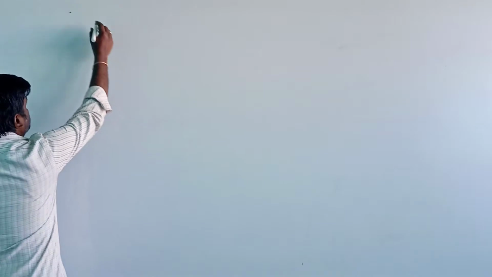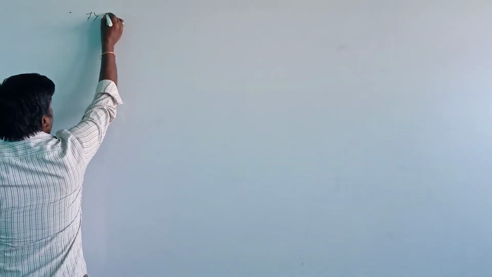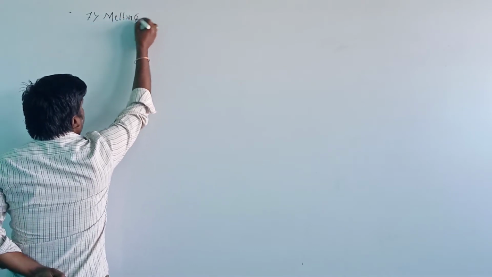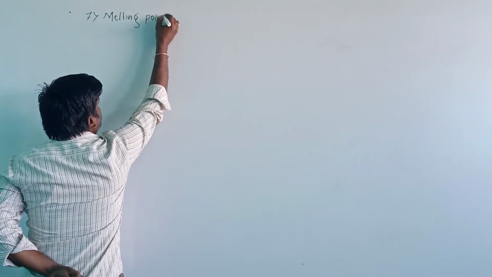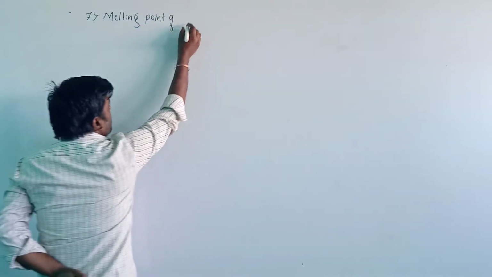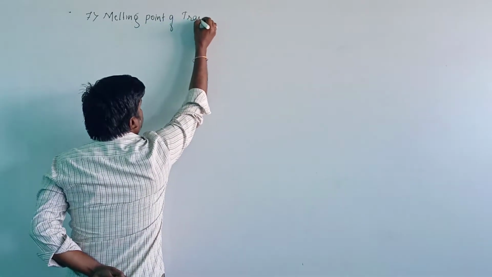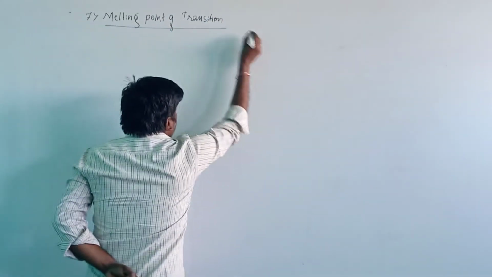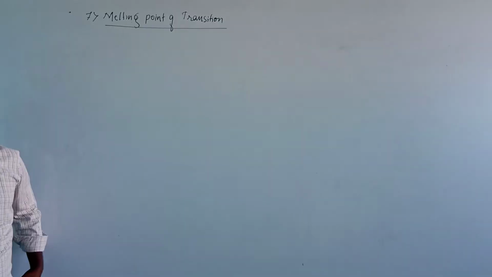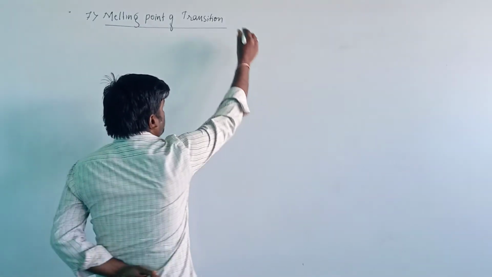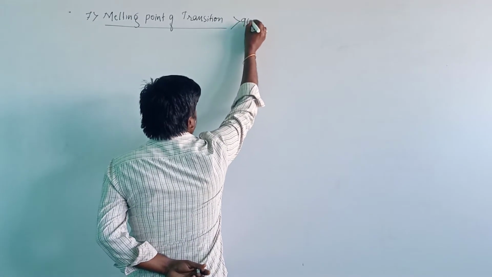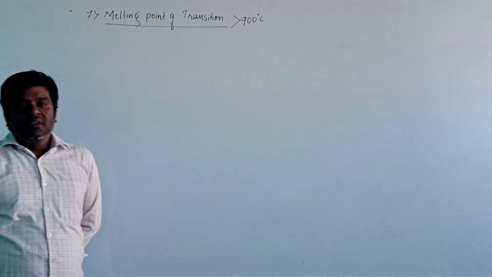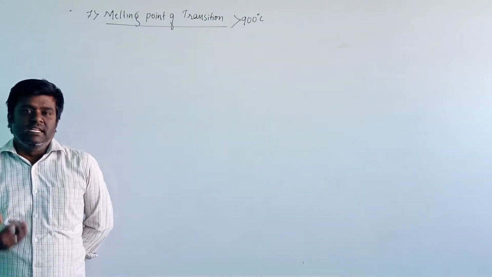Elements. The seventh property: melting point of transition elements. The melting point of the transition elements is greater than 900 degrees Celsius.